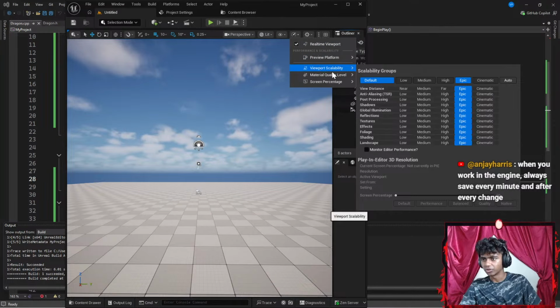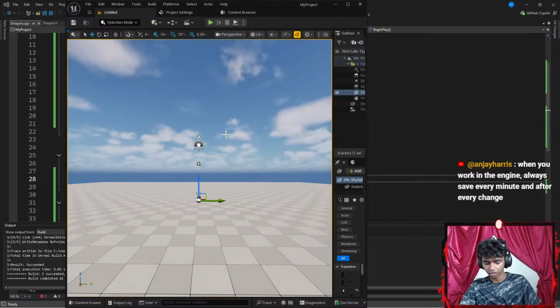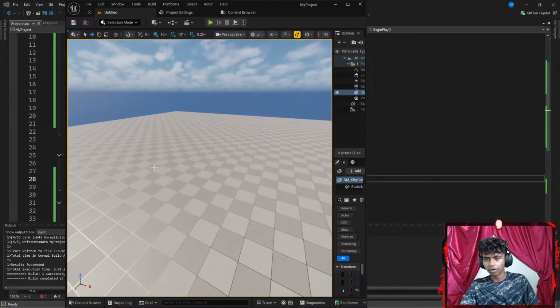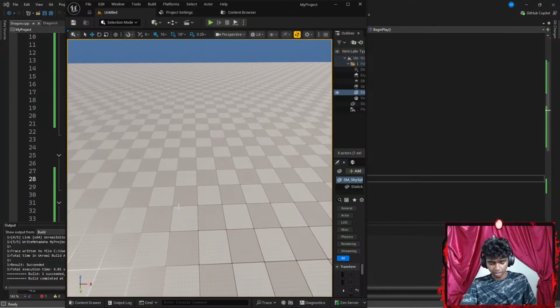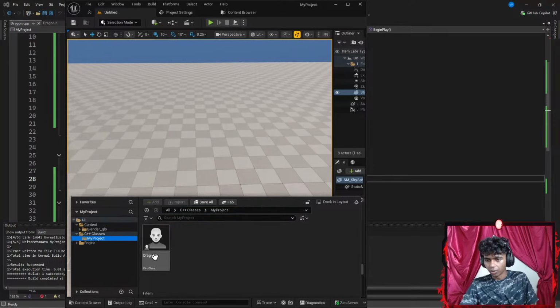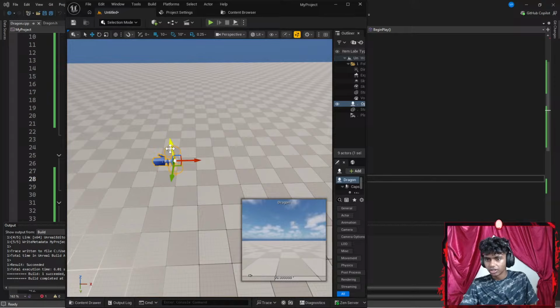Let's go to my view stability. I'm gonna go with something like low so I can move without any lag, guys. There we go. Okay, now I'm gonna go ahead and do something in my content drawer. I'm gonna go with my dragons as object. You guys can see the camera as well, so that's a good thing. And then I'm gonna go ahead and extend this.